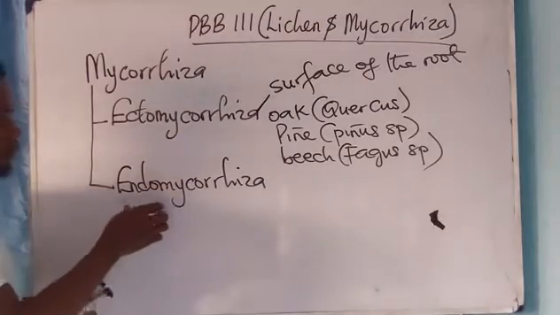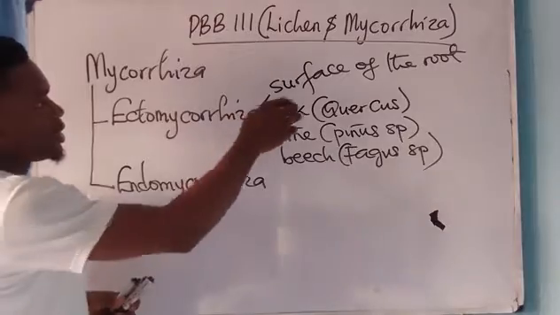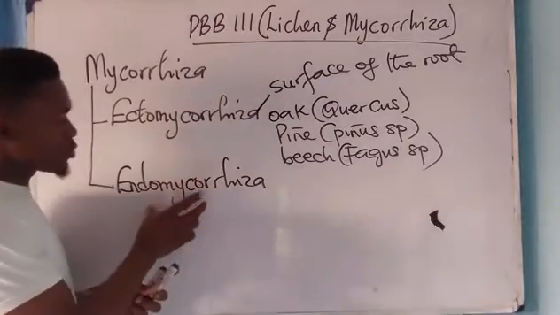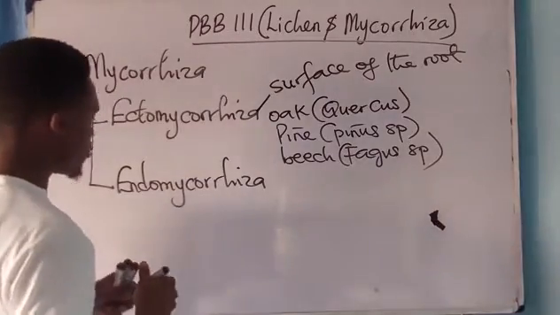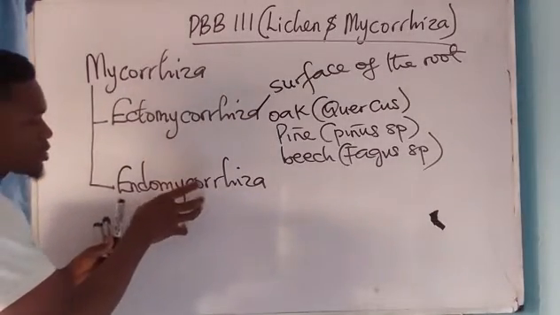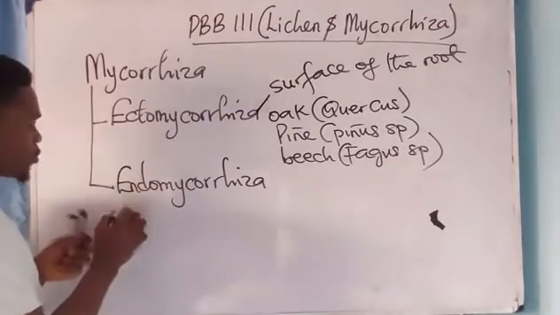Then, as for the endomycorrhiza, the fungus penetrates the roots of what? The plant. It penetrates the roots of the plant, and therefore, since the fungus is present, it helps the roots of the higher plants to obtain what?